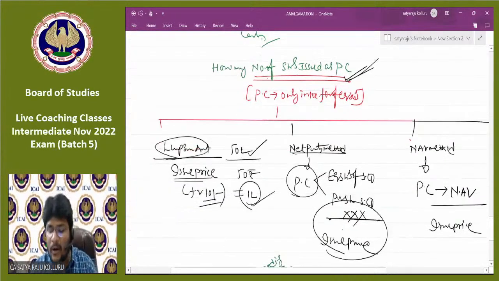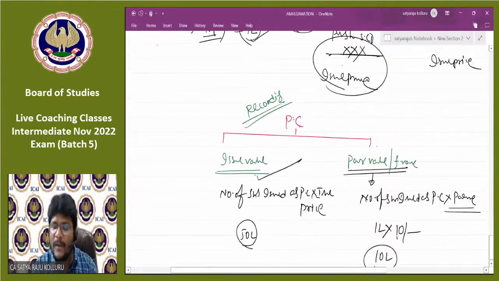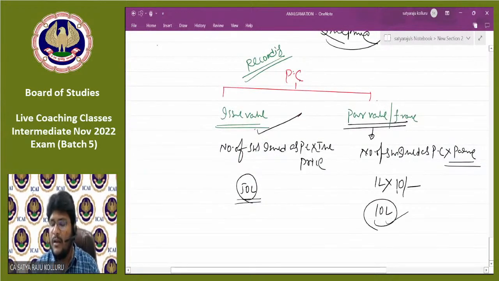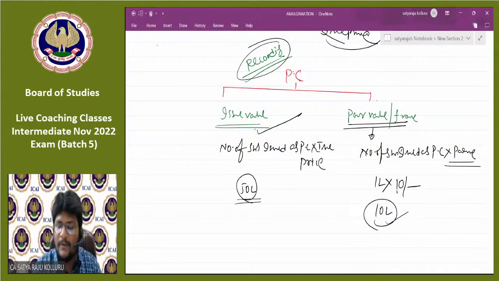But you may have a doubt: sir, if we record PC at issue value, we derive a certain value, and if the PC is recorded at par value, we derive another value. Then how is it possible, sir? Both being different PCs is not correct, right? My dear, I am telling you this is only for recording purposes.